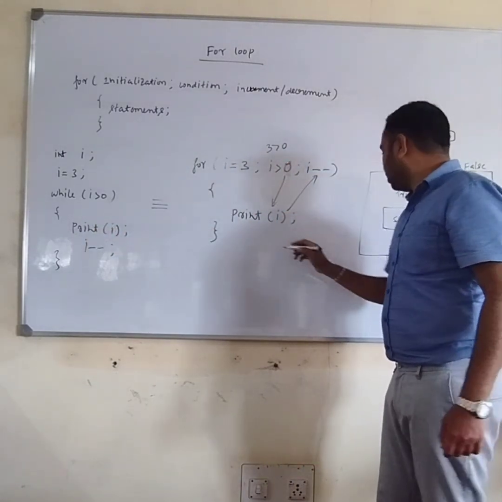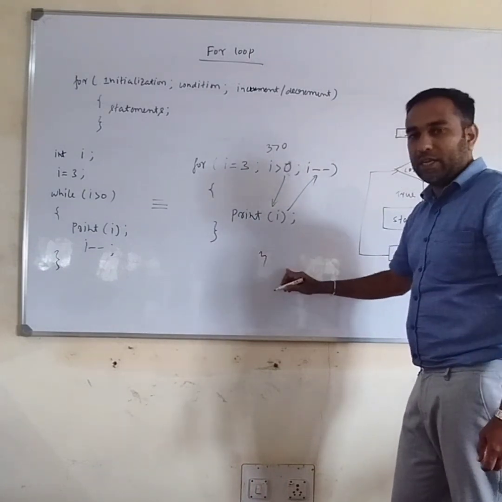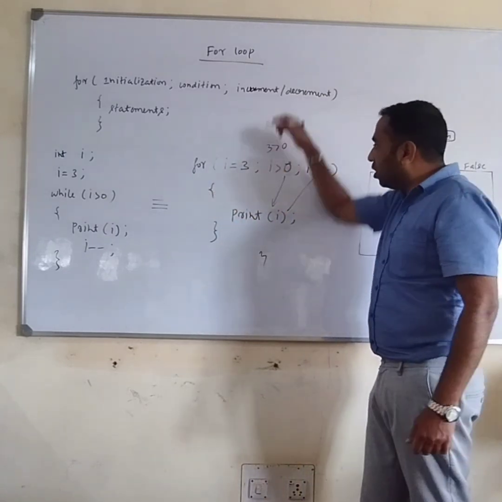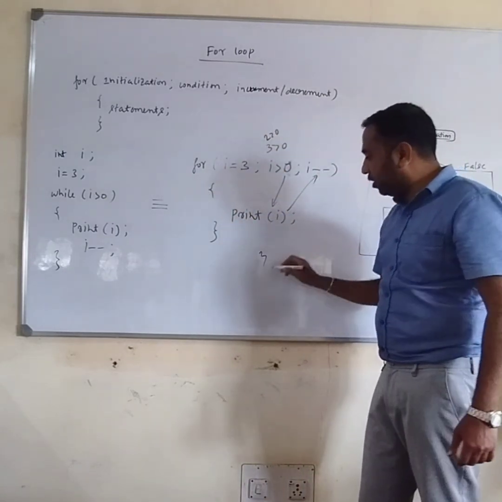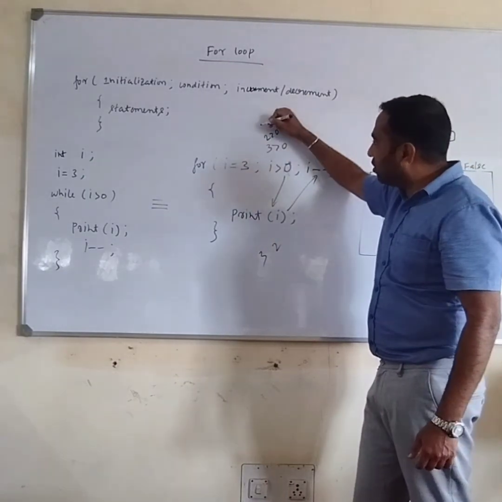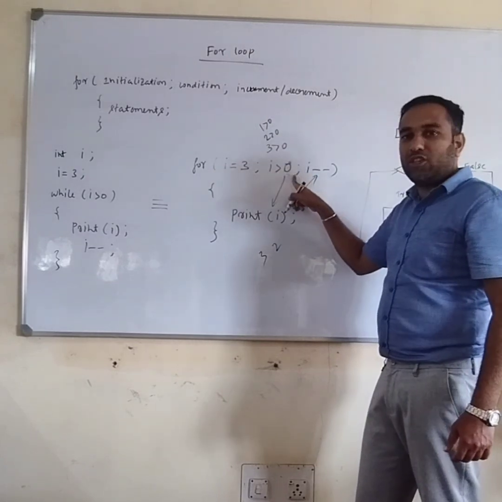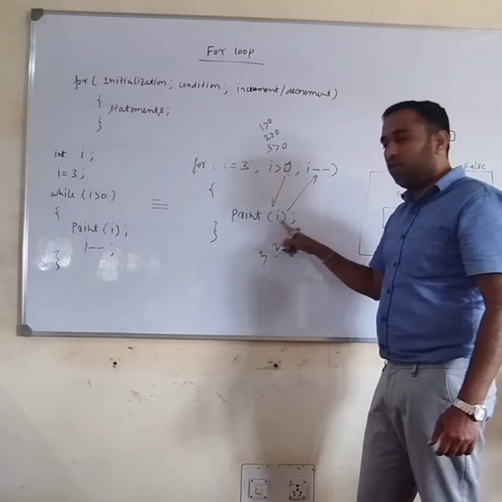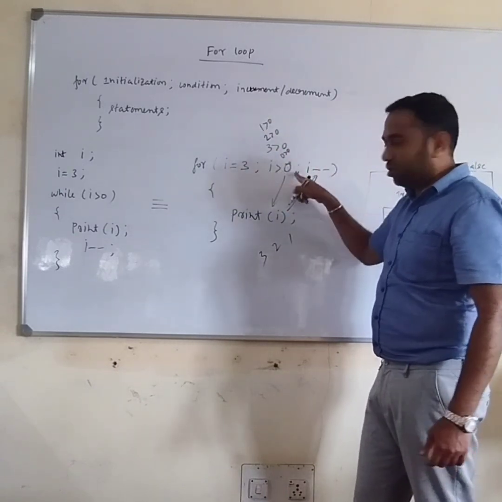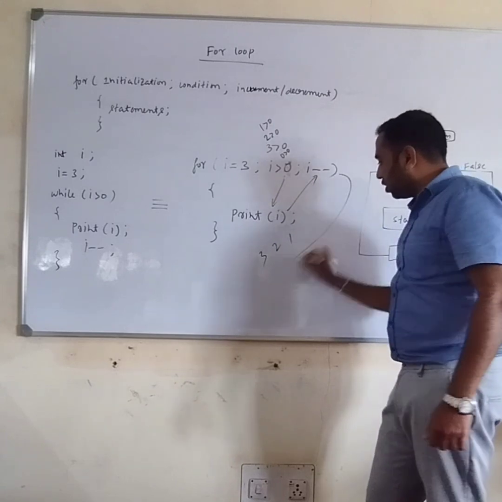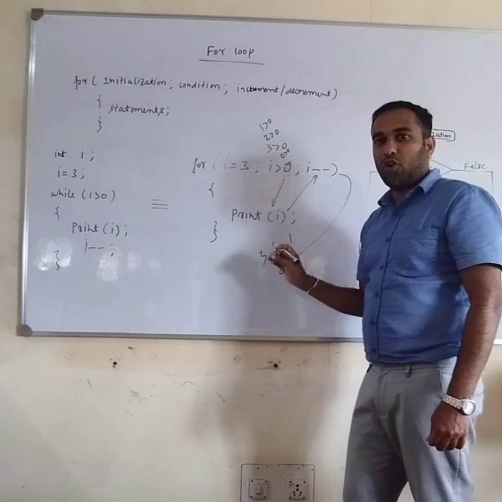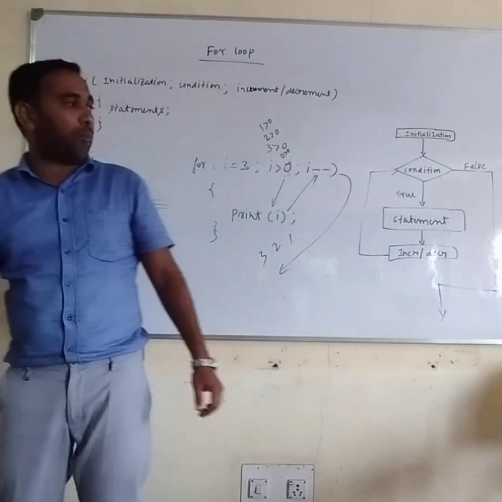So now 3 is greater than 0, then it will print 3, then decrement, I becomes 2. Then again it checks, 2 is greater than 0, then it will print 2, then decrement, I becomes 1. To check the condition, 1 is greater than 0, yes, then print the 1 value, then decrement, I becomes 0. 0 is not greater than 0, it will come out of the loop. So this is how we are going to work using for loop in iterative statement in C programming language.